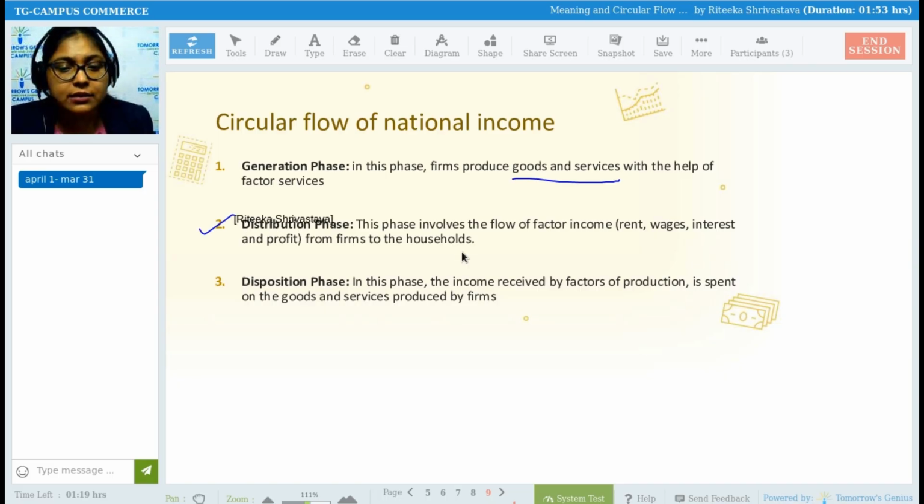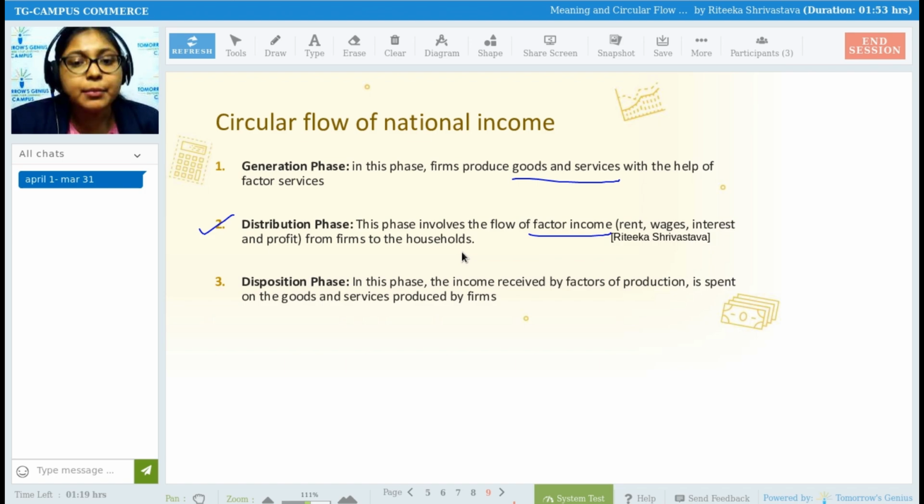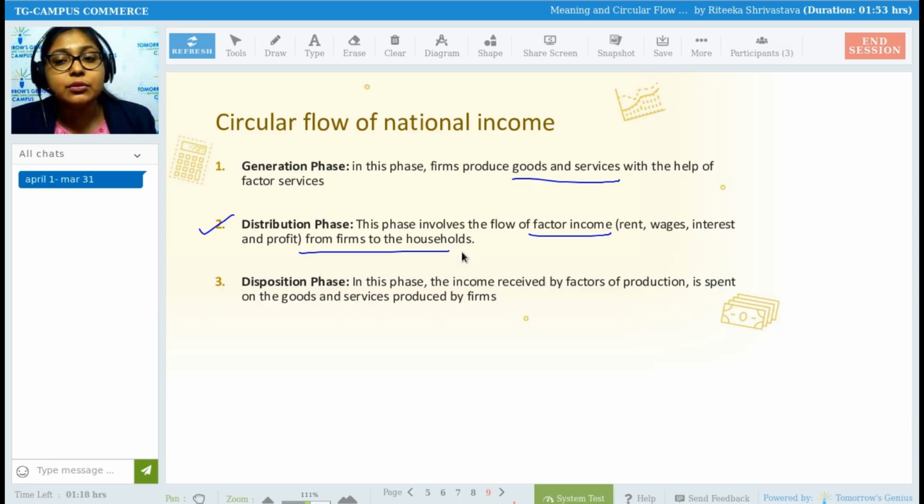Then comes your distribution phase. This phase involves the flow of factor income from firms to households. Firms will distribute the goods and services, and also the factors of production will receive their income in the form of rent, wages, interest, and profit.